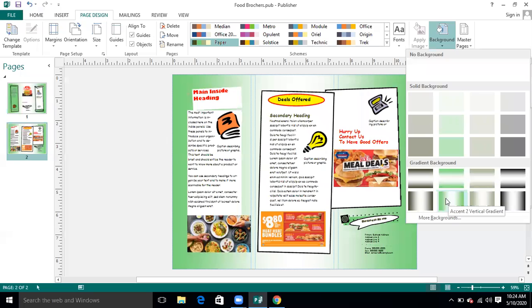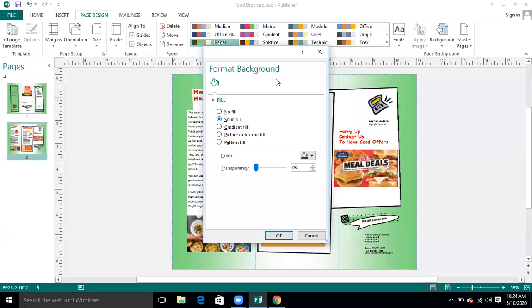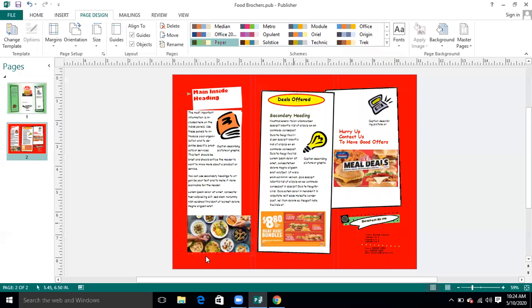You can change the color by going to the more colors option and take any other color depending on your requirement. So this is how we can apply the background.